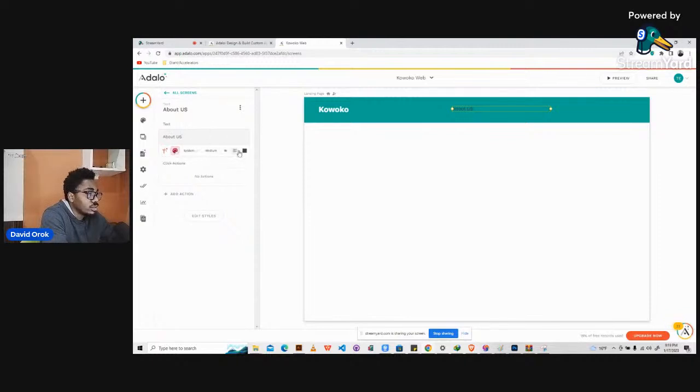Let's give it a color. Let's give it the color here, just white. So font size 16. I think it's okay. If at all later on we need to change it, we will change it. So Ctrl C, Ctrl V. I just copied and pasted it, so I now have two right now. I'm not really focusing on spacing and making things even. I just want us to look at the features first. So this is going to be contact us.